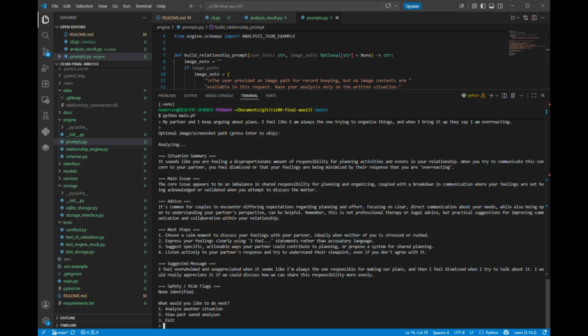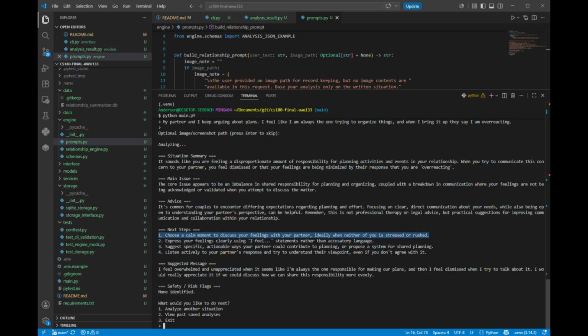But of course, it also points out that it's not professional therapy or legal advice, and at the very bottom you see there's a risk safety flag that flags anything that is dangerous or might be dangerous. It's also going to give us advice on what next step to do.